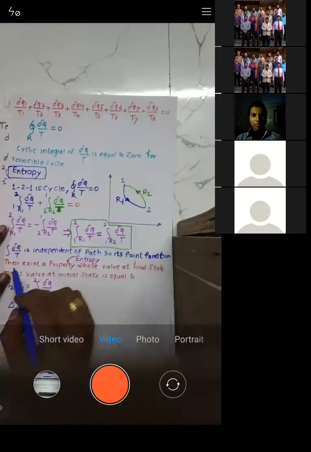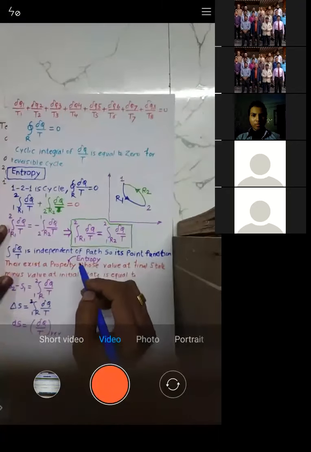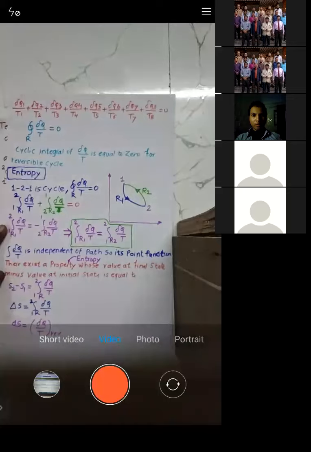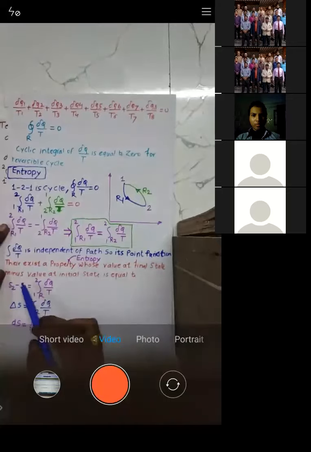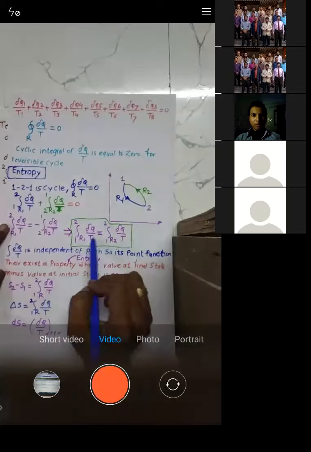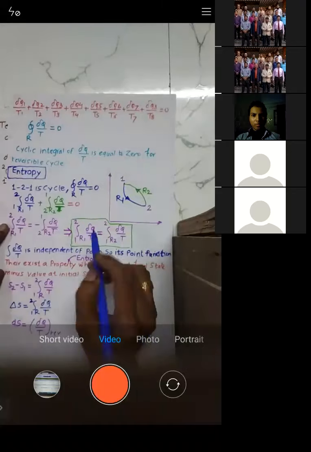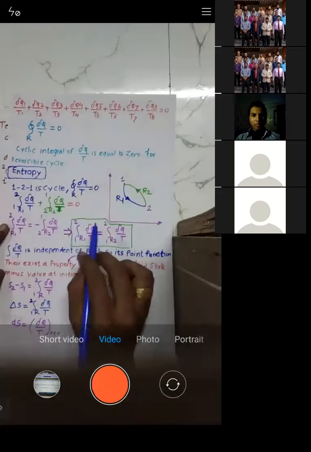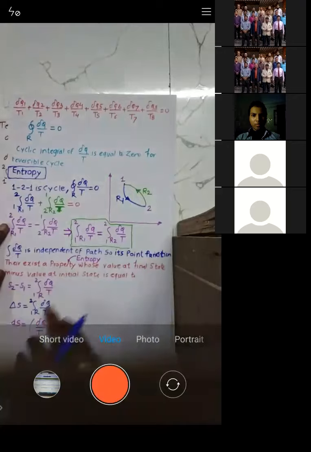So what do you mean by this? There exists a property, and that property is nothing but entropy, whose value at the final state minus value at the initial state is given by integration of del Q by T reversible. So this term is nothing but the change in entropy. I'll just write down these are change in entropy.